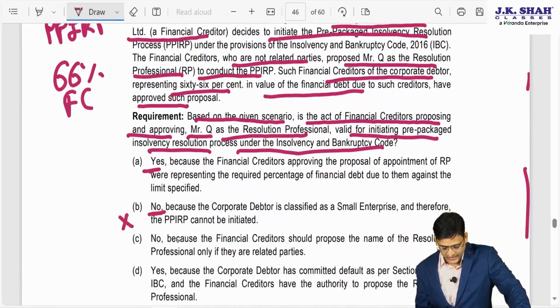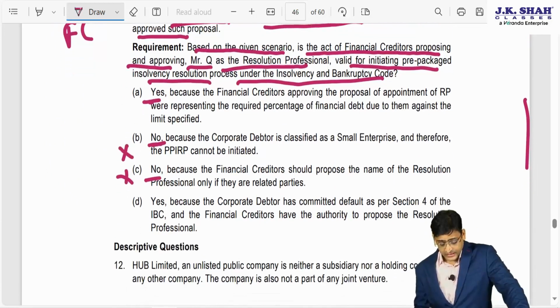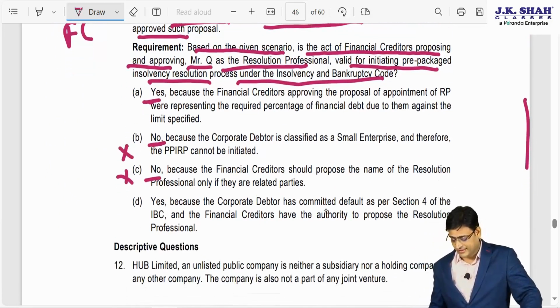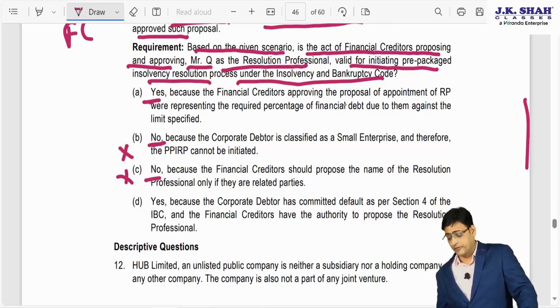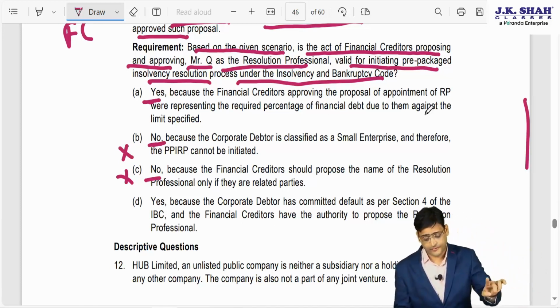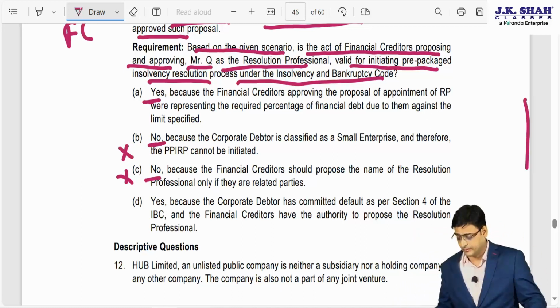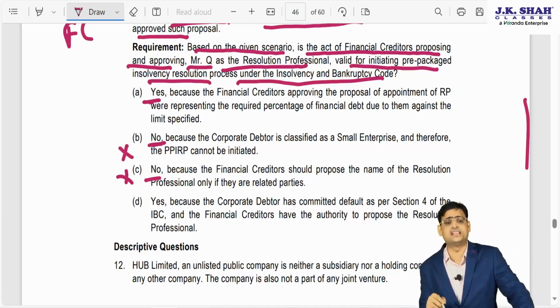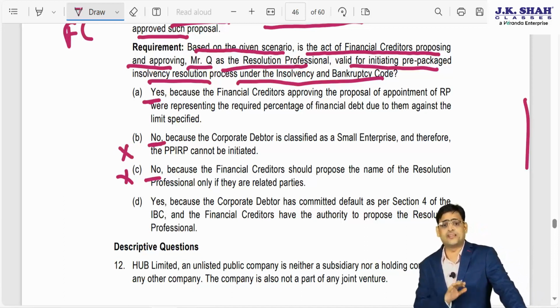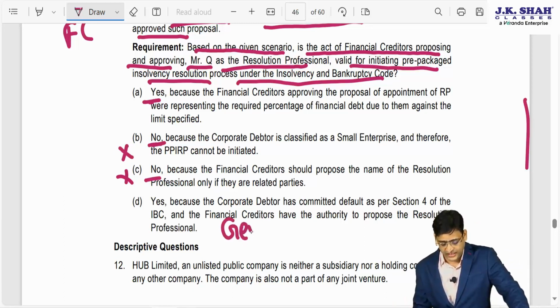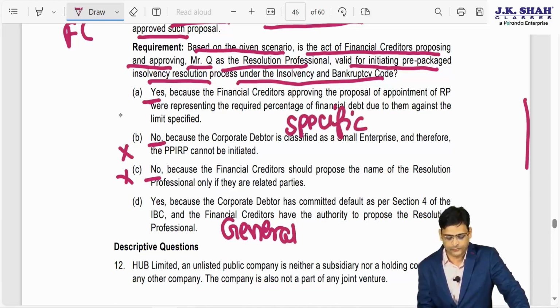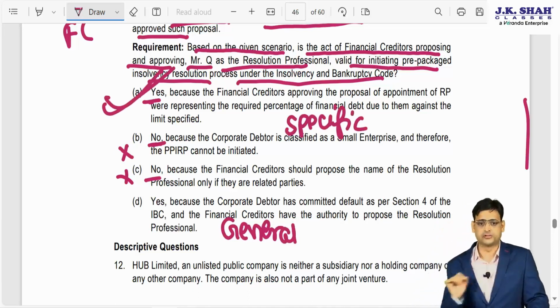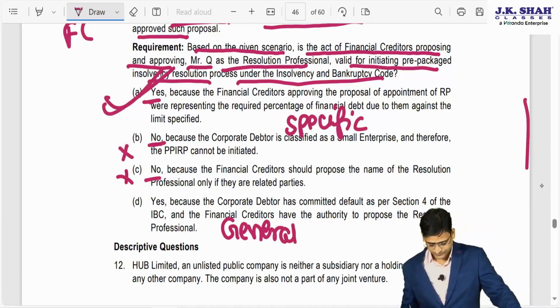So no we will delete, and again this no we will delete. D is yes. What D is saying? Yes, because the corporate debtor has committed default and the financial creditor have authority to propose the RP. Yes, because the financial creditor approving the proposal of appointment of RP were representing the required percentage of debt. If you will see, both A and D is saying yes, but D does not have any specific provision. It is more general in nature and this is more specific in nature. And if in exam you will get this type of question, you should always go for more specific. So the right answer is A. Right.